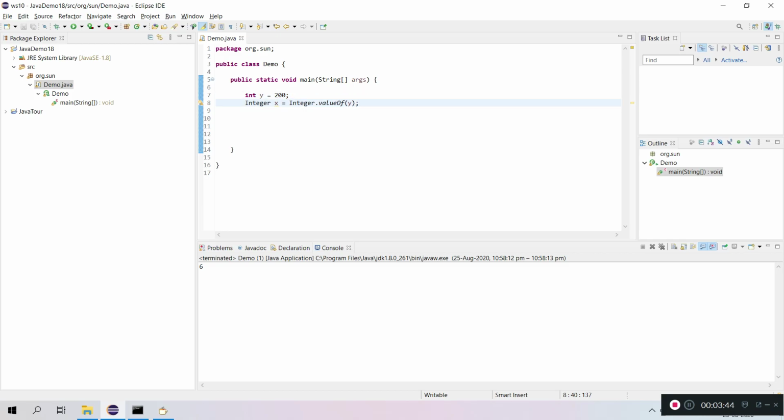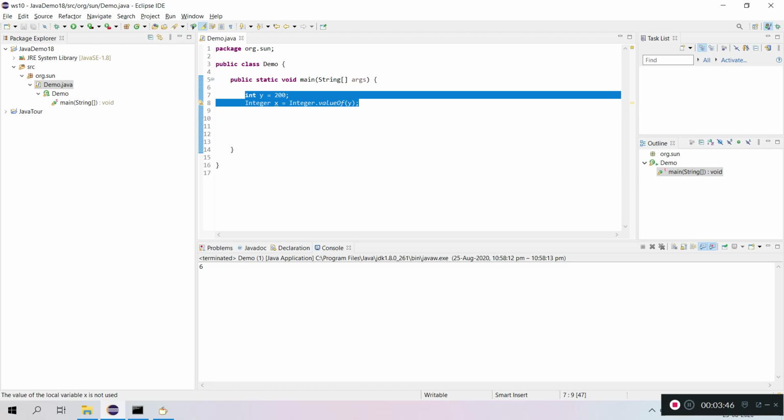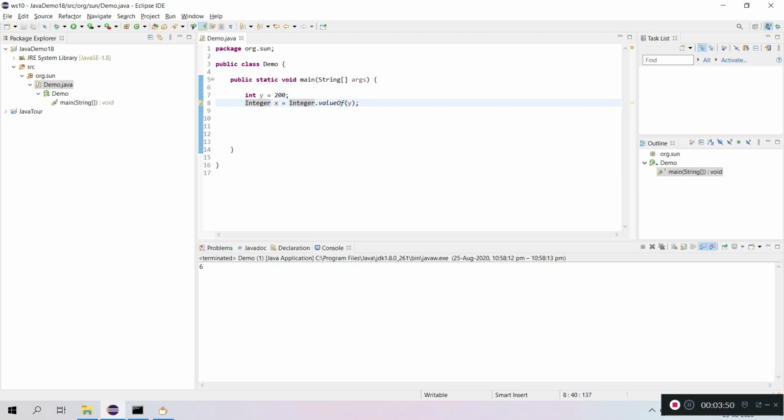But why do we need autoboxing and auto unboxing? Because every time we cannot write a lot of code to convert primitive type to object type, and there are many instances, like in collections, where we cannot add primitive values. In that case we need to convert those primitive values to objects, and assign those values to the collection, like a list.